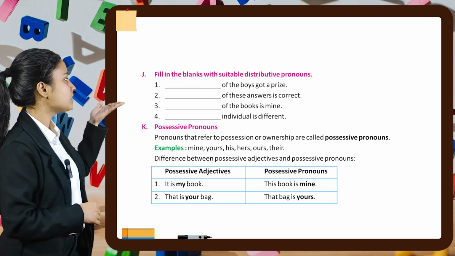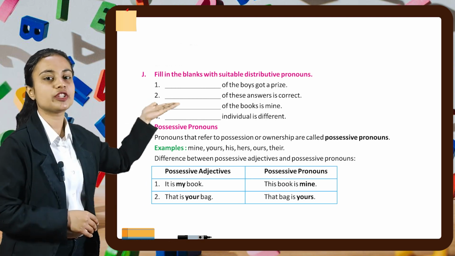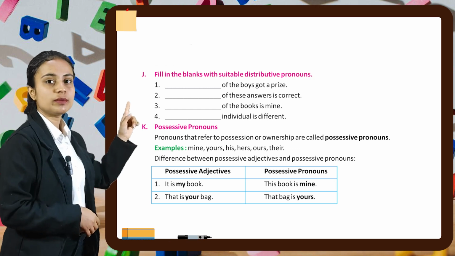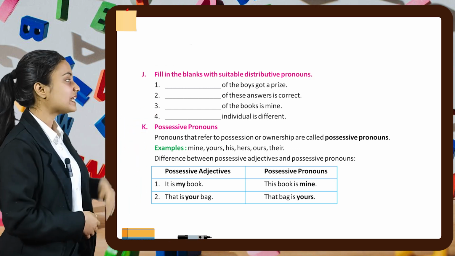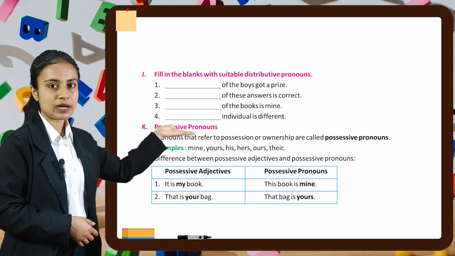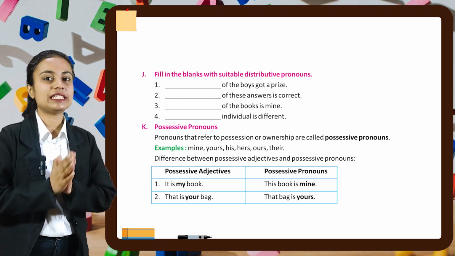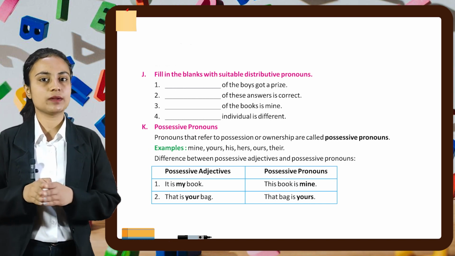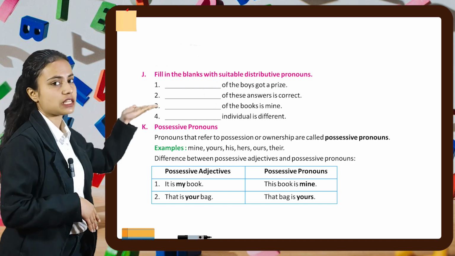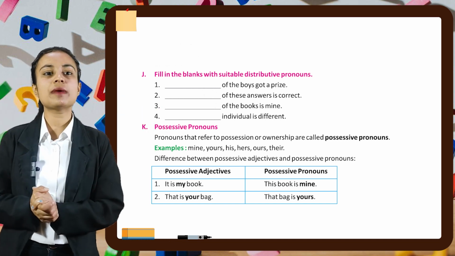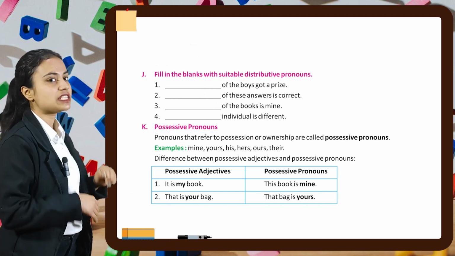Here we have to fill in the blanks with the suitable distributive pronouns. First one is, dash of the boys got the prize. So we can write, each of the boys got the prize. Similarly, in the second one, dash of these answers is correct. Here also we can write, each of these answers is correct. In the similar manner, you have to do the rest of the two parts by yourself.